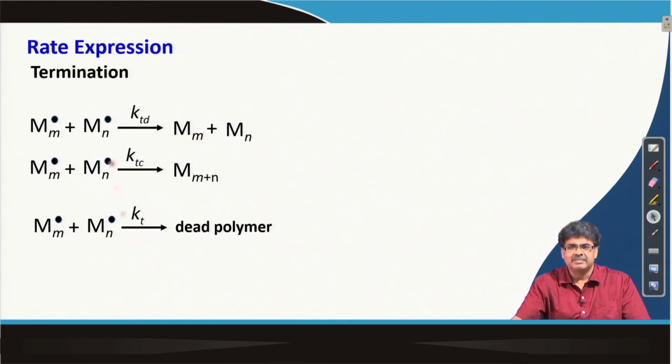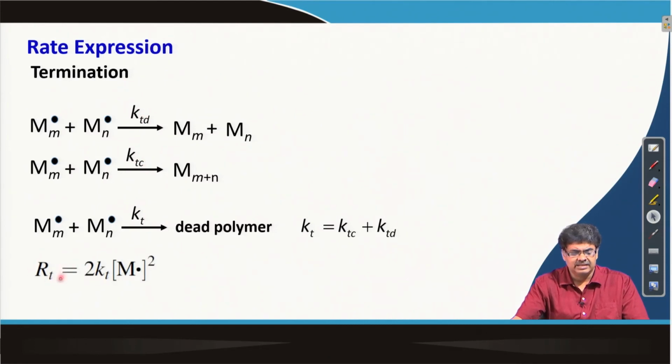In the termination step, we have two possible ways of termination, one by disproportionation and one by coupling. In general we can write this, where this K T is the summation of these two steps, and the rate is given by the square of the total radical concentration, because this is the total M dot and this is also M dot.